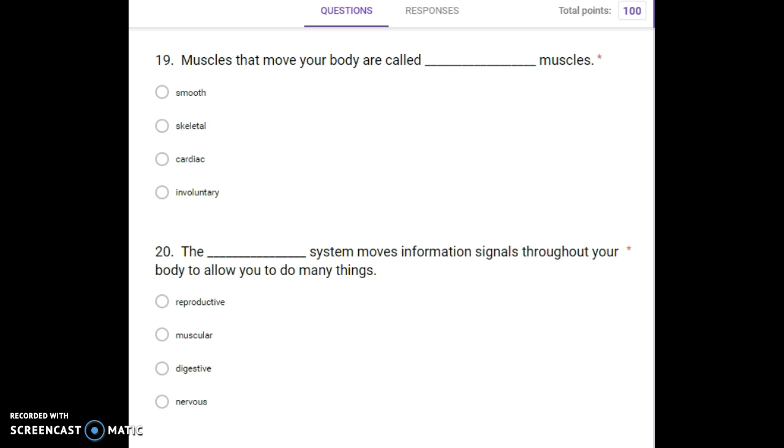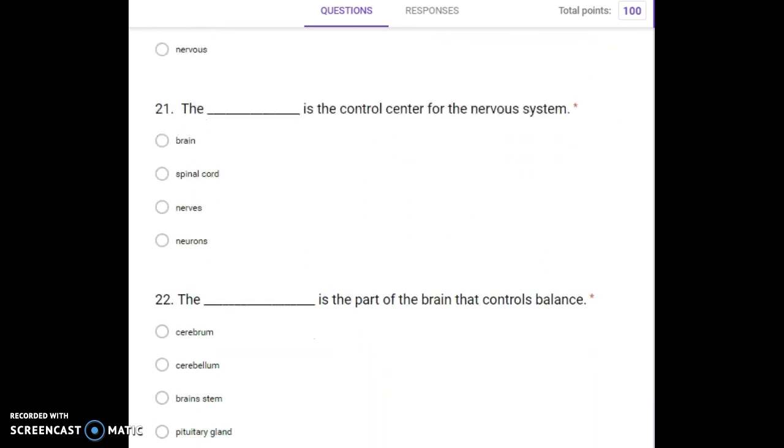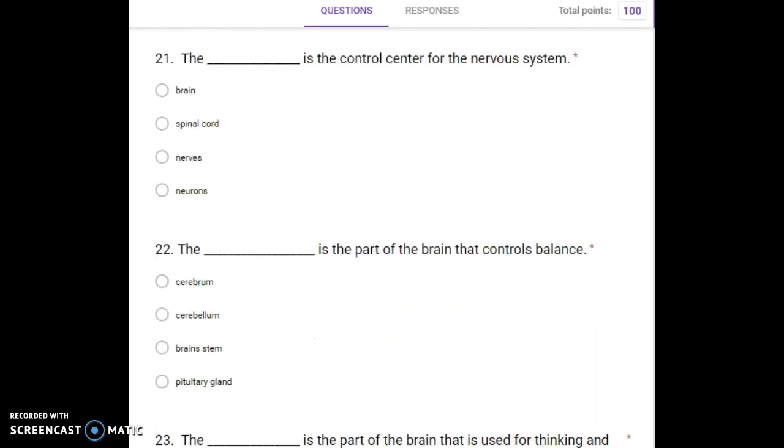Number 20. The blank system moves information signals throughout your body to allow you to do many things. Reproductive, muscular, digestive, nervous. Number 21. The blank is the control center for the nervous system. Brain, spinal cord, nerves, neurons. Number 22. The blank is the part of the brain that controls balance. Cerebrum, cerebellum, brainstem, pituitary gland.